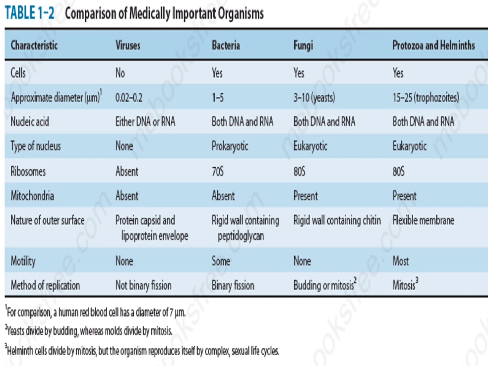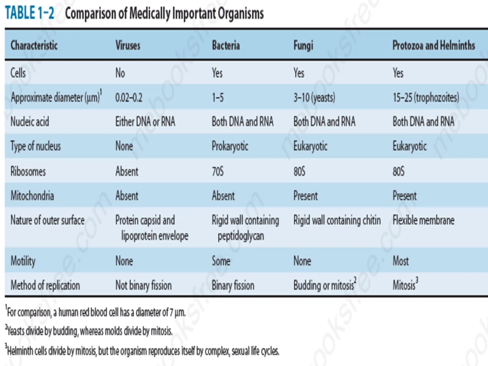While in case of the bacteria, they divide by binary fission, and the fungi multiply and replicate by budding or mitosis. Yeasts divide by budding, while molds divide by mitosis. And in the case of parasites, they all replicate or multiply by mitosis.